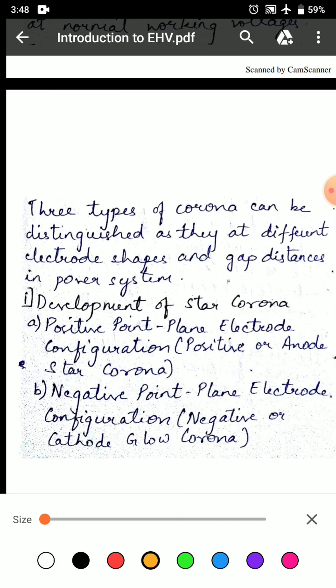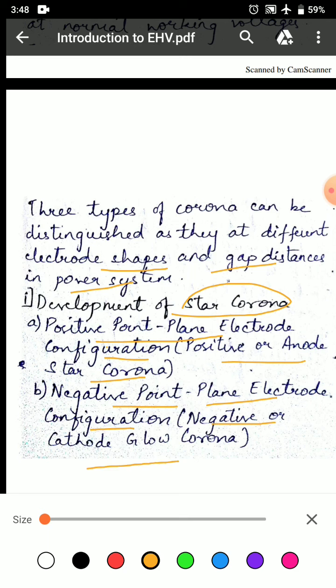There are three types of corona that can be distinguished as they differ in electrode shapes and gap distances in a power system. The first classification is the development of star corona, having two types: positive point plane electrode configuration, which is called positive or anode star corona, and negative point plane electrode configuration, which is negative or cathode glow corona.